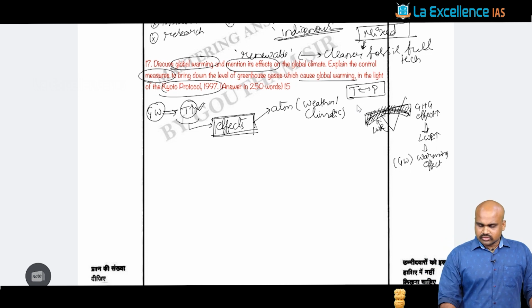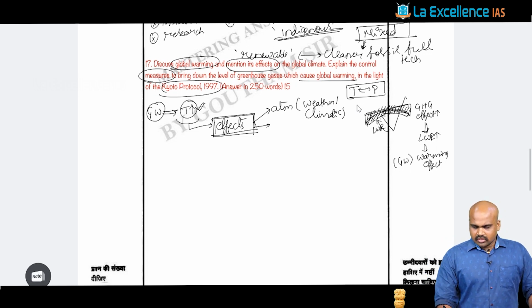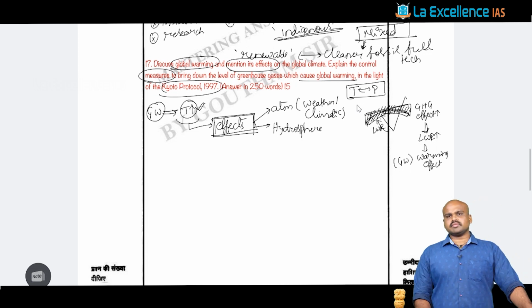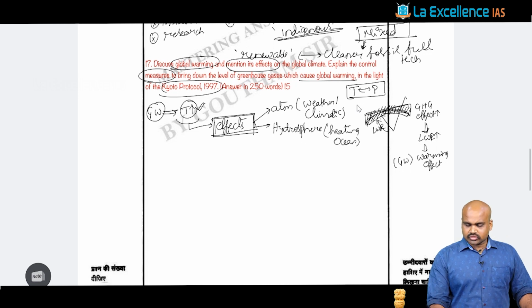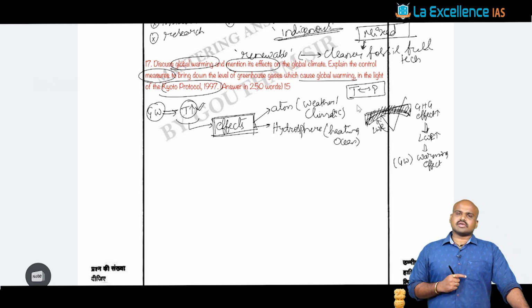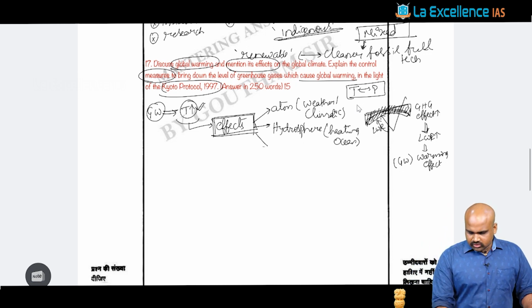Apart from that, you would also see that not only the atmosphere, the hydrosphere will also be impacted. For example, you will see the heating up of oceans, right? Apart from the heating up of oceans, you would also see the aquatic ecosystem, the aquatic organisms, will also be impacted.